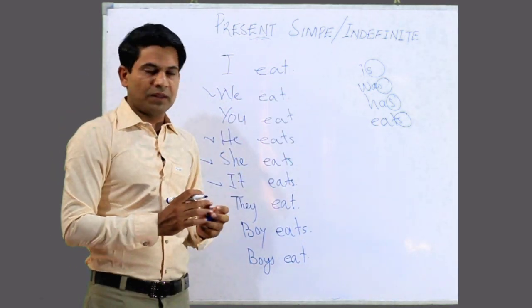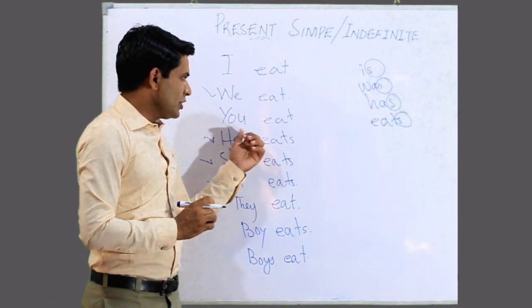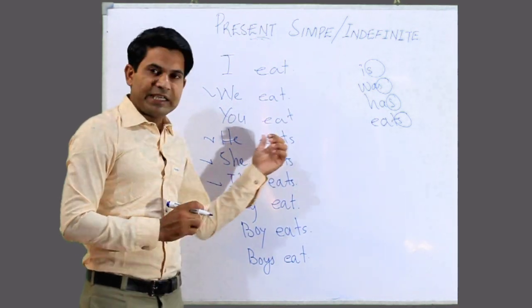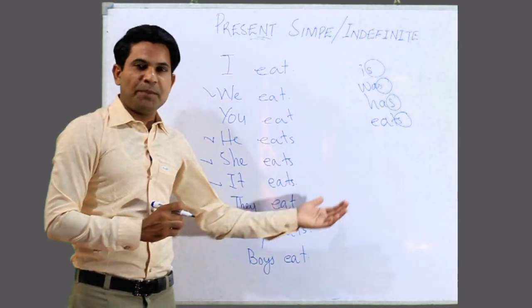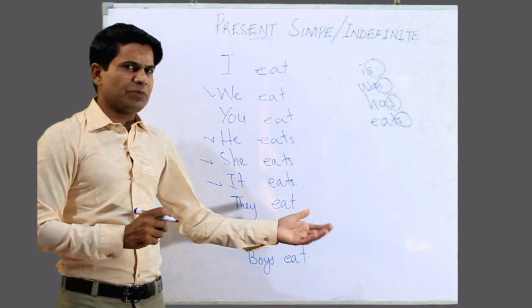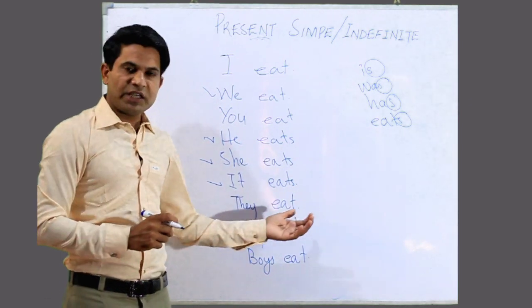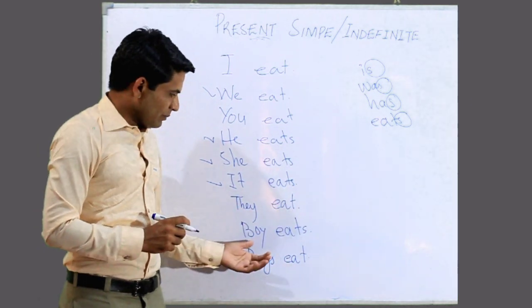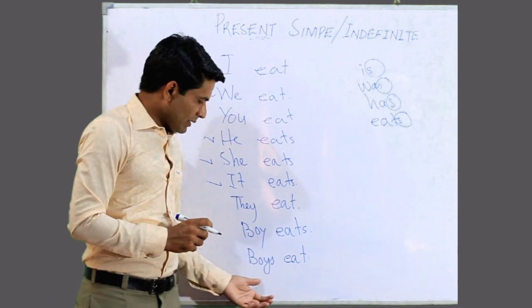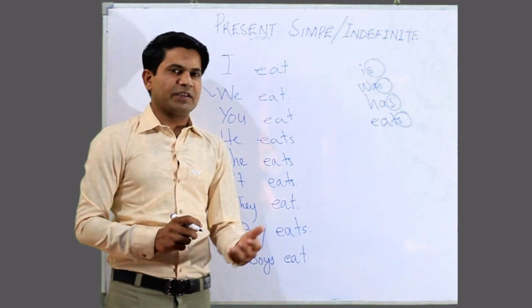I eat an apple. We eat an apple. You eat an apple. He eats an apple. She eats an apple. It eats something, or apple if it's an animal. They eat apples. Boy eats an apple. Boys eat apples or anything.